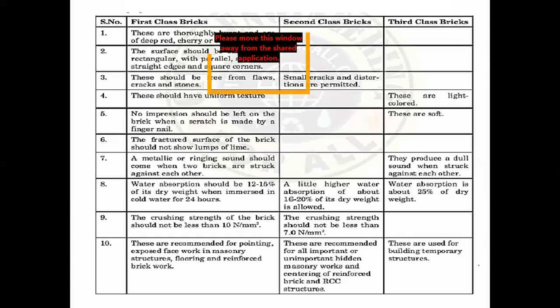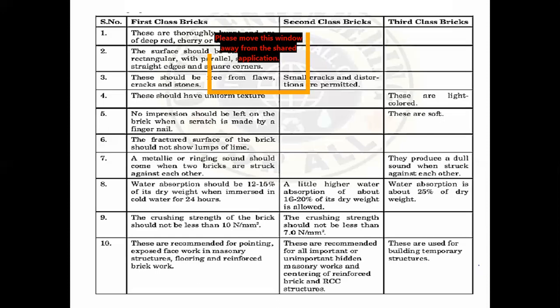Also, for a good quality building brick, water absorption should not exceed 20 percentage of its dry weight. So, for a very good quality building brick, the compressive strength should not be less than 3.5 Newton per mm square, and water absorption should not exceed 20 percentage. These are two important points to be noted here. We will acknowledge these two points. These would be frequent questions asked in SSC examinations.